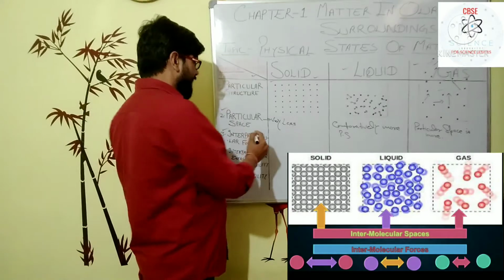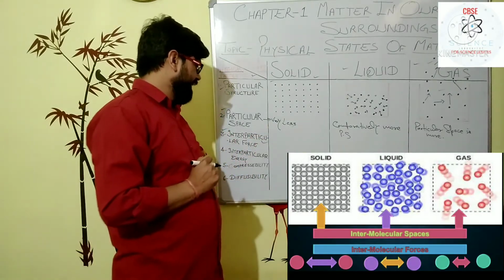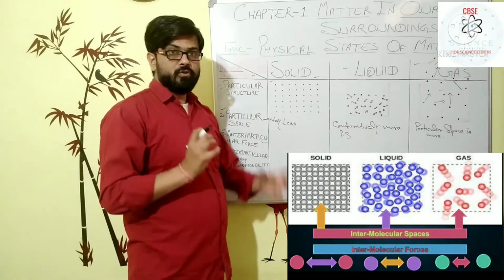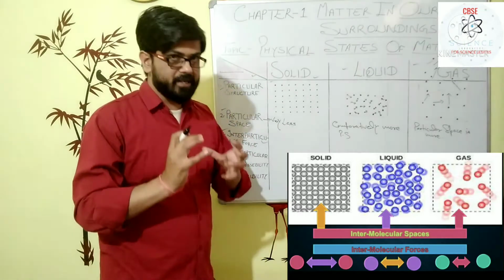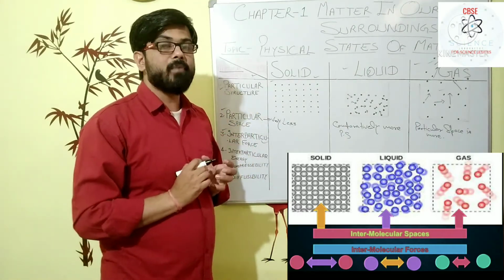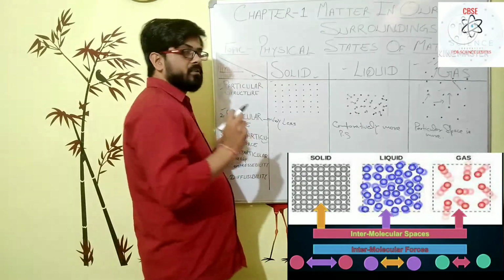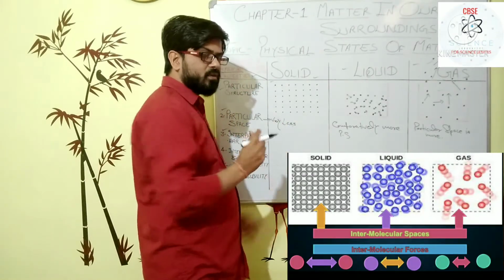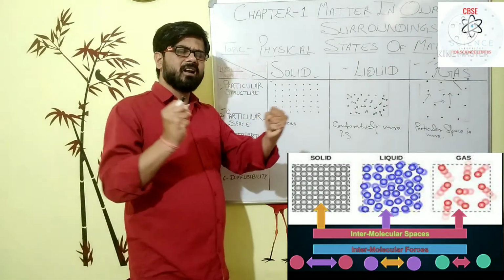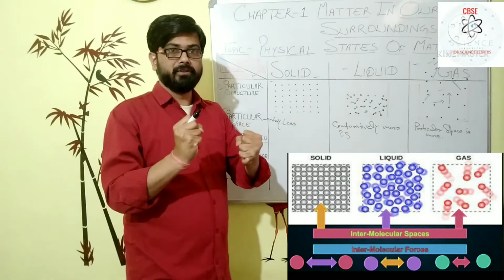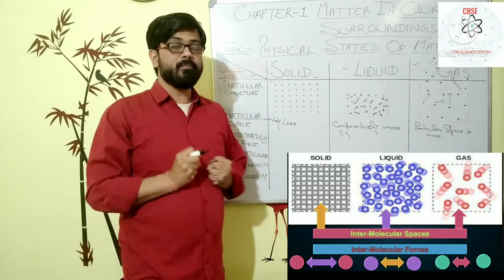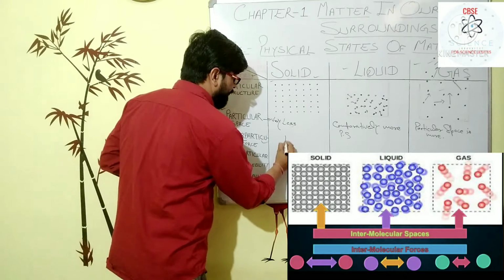So dear students, if you take another characteristic, interparticular force. In case of solid, what is the amount of interparticular force? In case of solid, all the particles are compactly arranged due to the high interparticular force in between them.